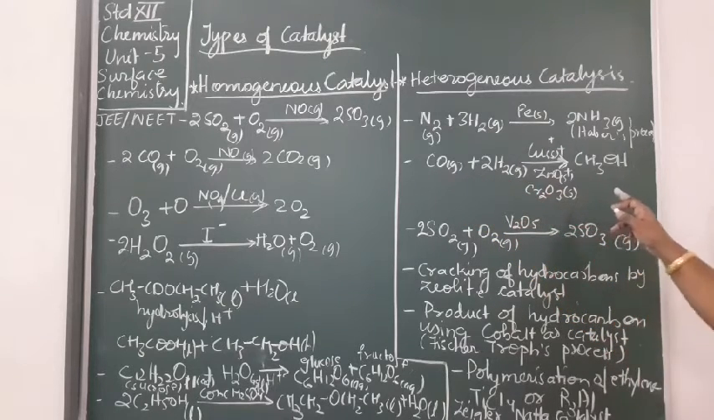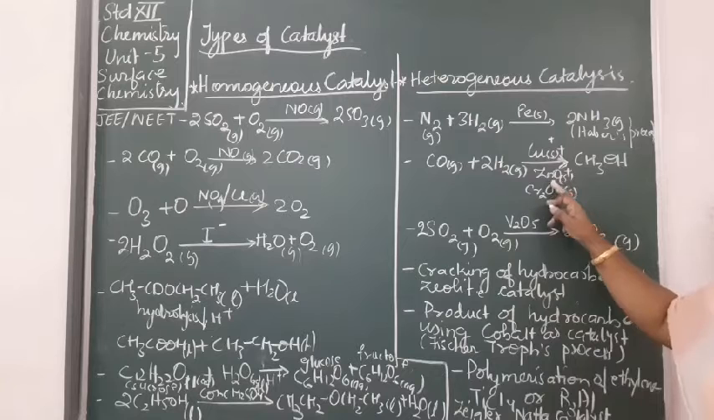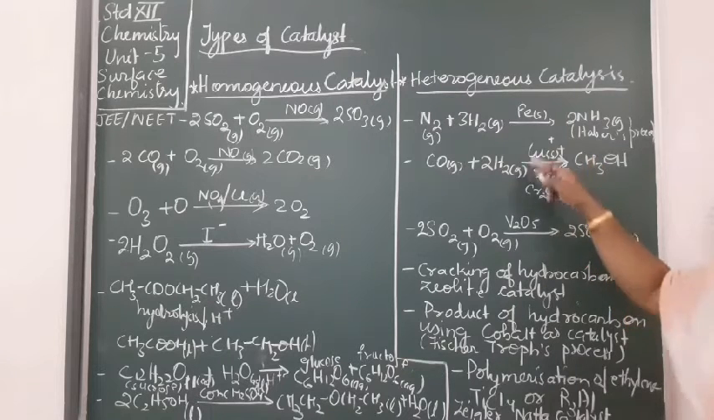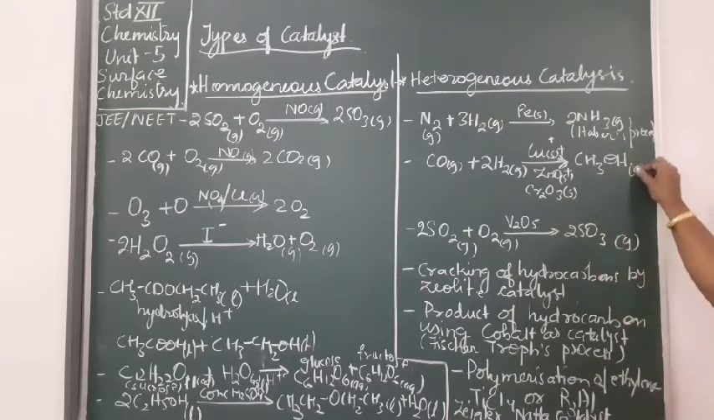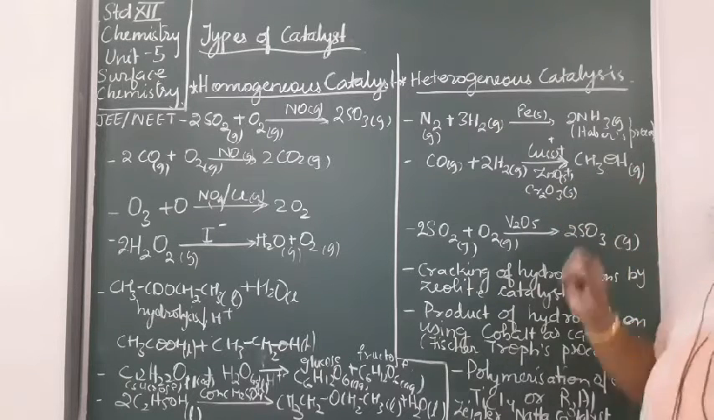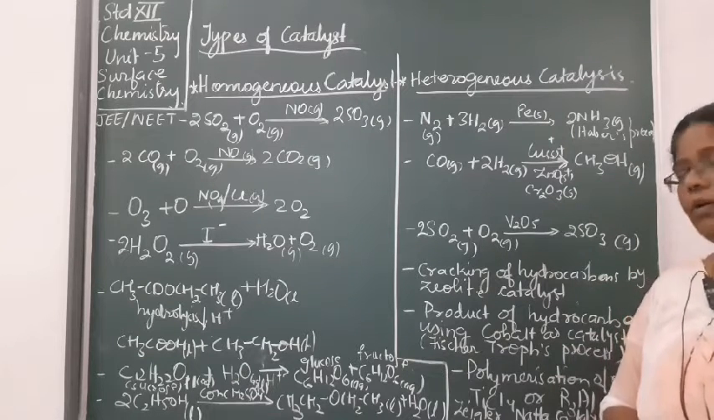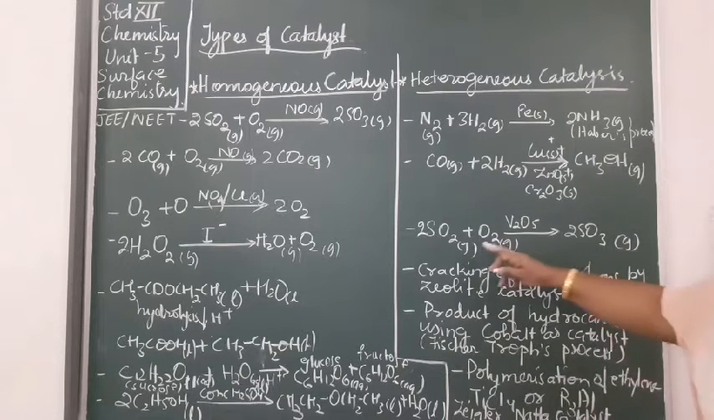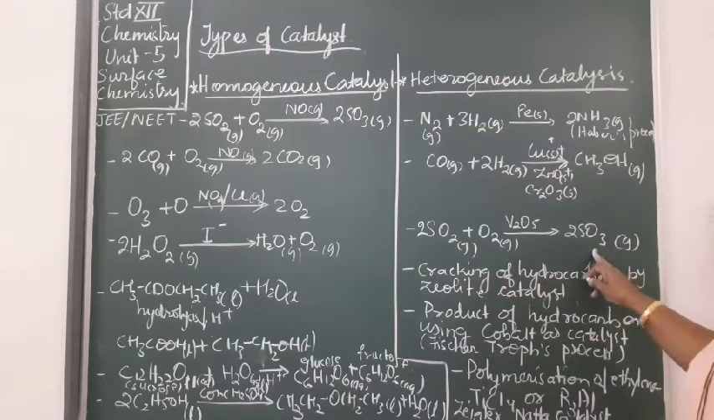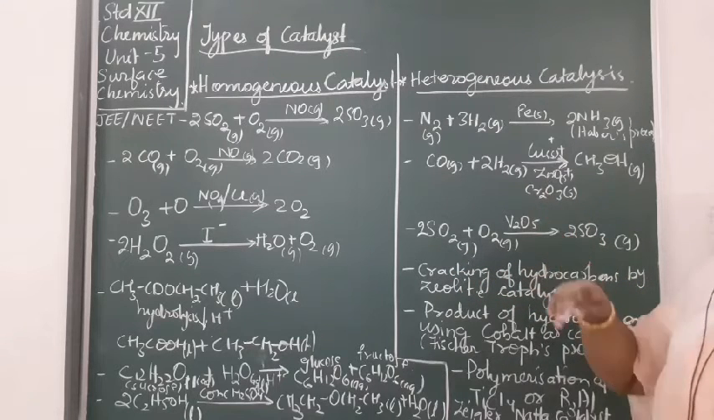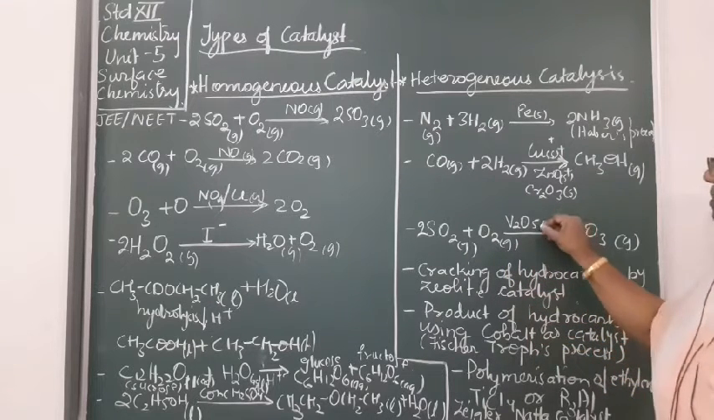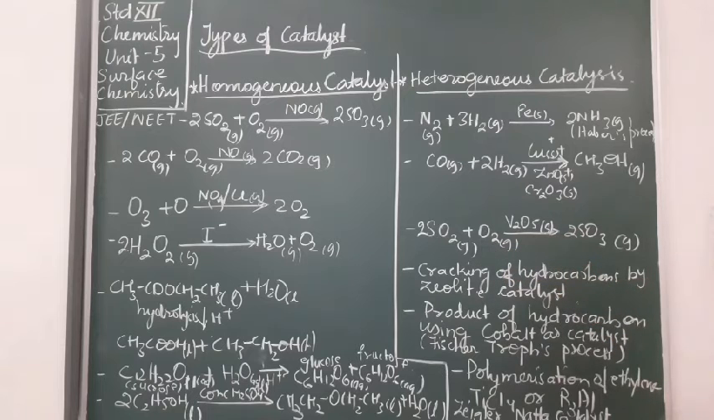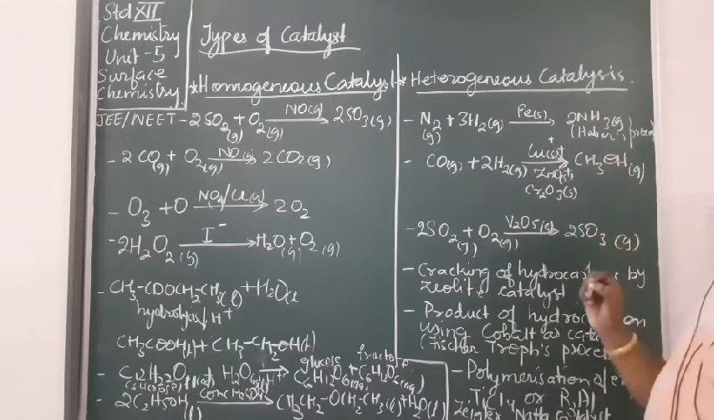Carbon monoxide with H2 in presence of Cu, ZnO and Cr2O3. It is a mixture of solids. The catalyst, it is a mixture of solids while all the other reactant product they are in the gaseous form. Okay. Then SO2 plus O2 giving you SO3, vanadium pentoxide, हमने previously example लिया था इसको in the contact process. See, this is solid in nature while all the other reactant product they are in the gaseous form. So this is an example of heterogeneous catalyst.